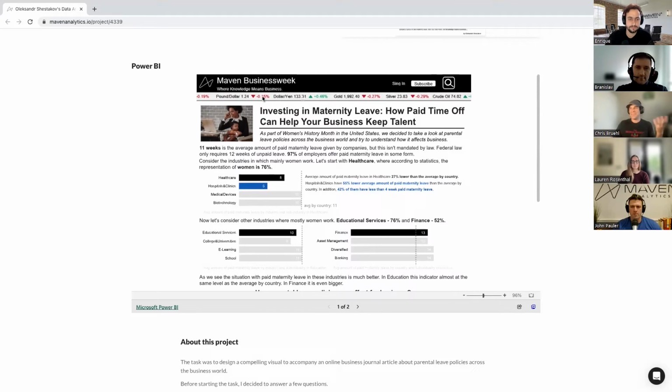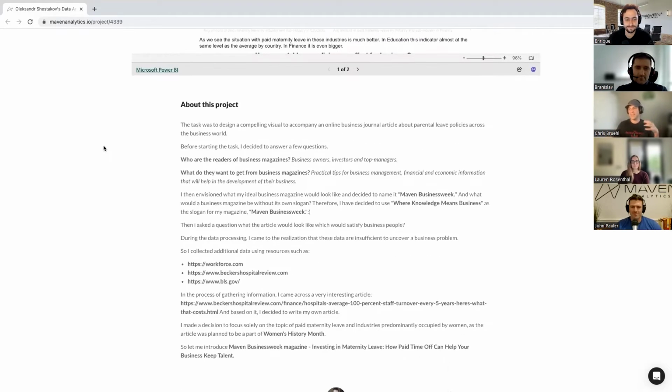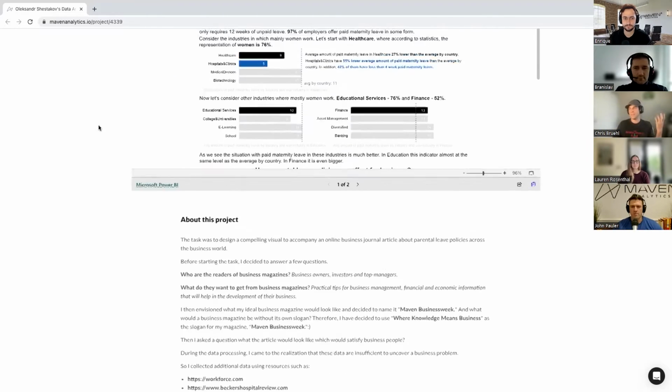And of course, I really do like this ticker. It really makes me feel like I'm looking at a business journal, which in his description, Oleksandr describes he is trying to write an article dedicated towards managers and other business decision makers. And so, again, I love when folks include the perspective of who they're trying to present to in their description, because that helps me understand exactly why each visual matters in their project submissions.